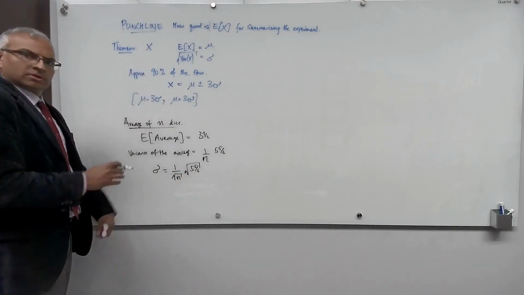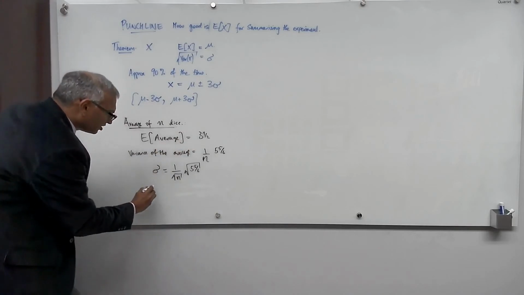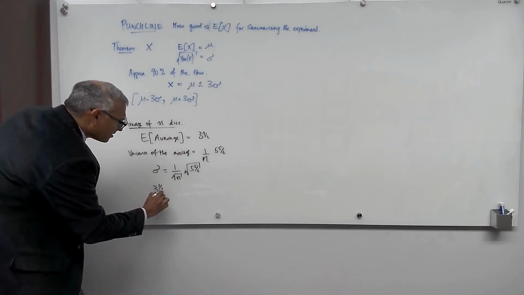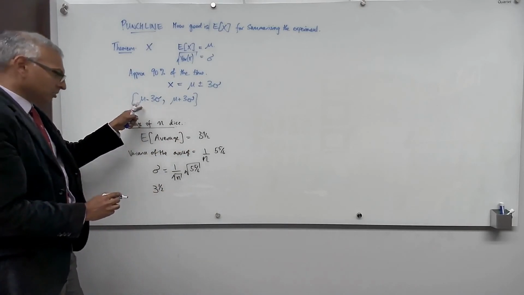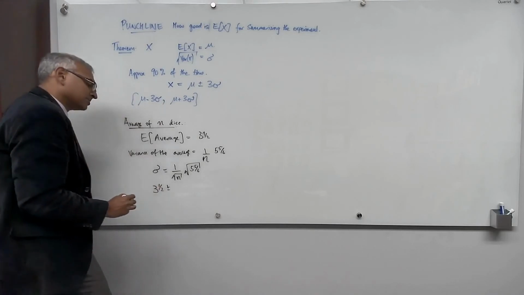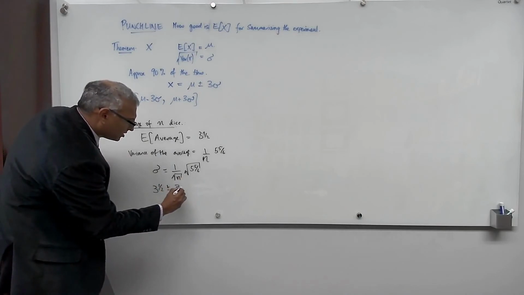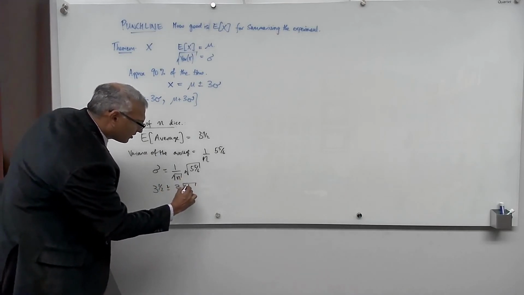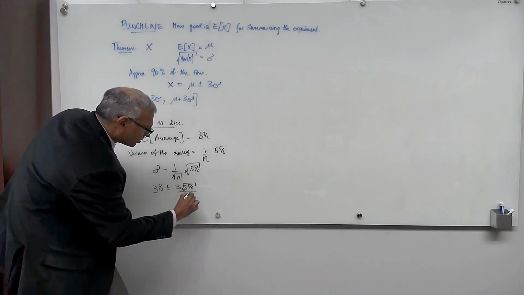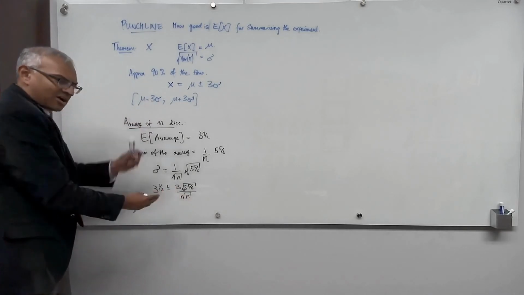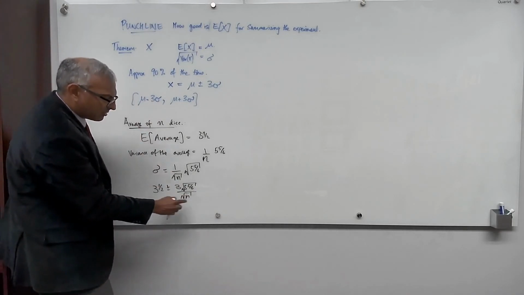So when you run the experiment, you expect to see 3.5. And if we apply the 3 sigma rule, plus or minus 3 times this sigma, plus or minus 3 square root of 5 and 5/6 over square root of n. So this is an error bar. 3.5 plus or minus this error bar, but look at this error bar.